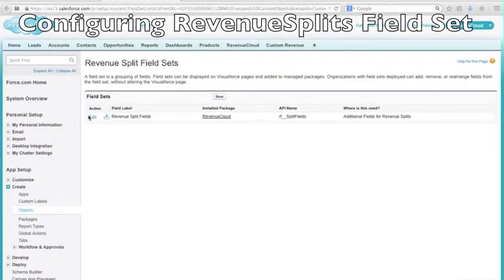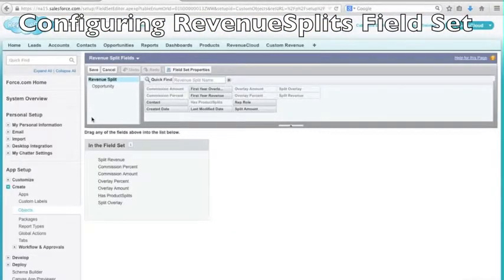The revenue splits and product splits user interfaces are configurable via their associated field sets. This is the field set for the revenue split object. To configure the fields, click Edit. Drag the new fields we've created into the field set. And click Save.